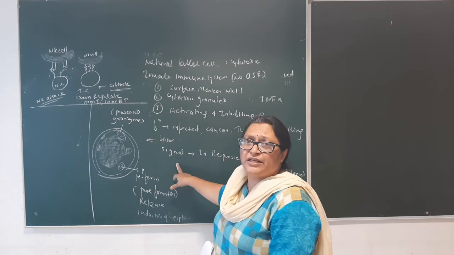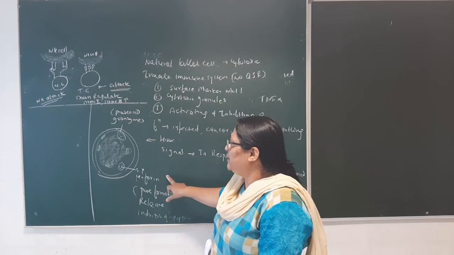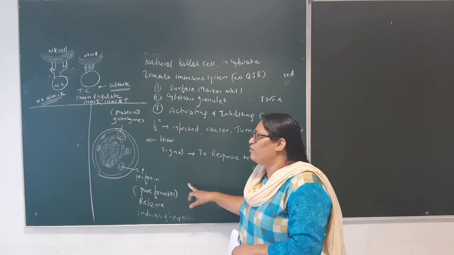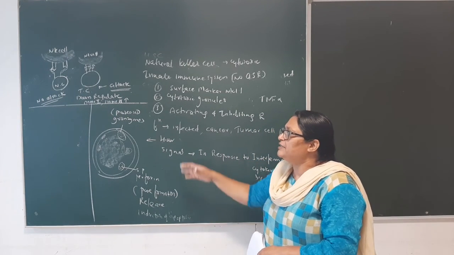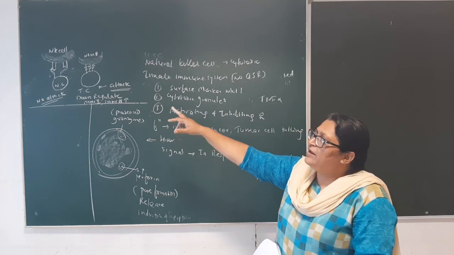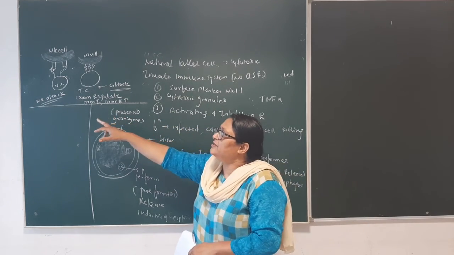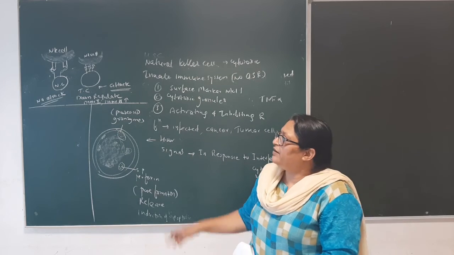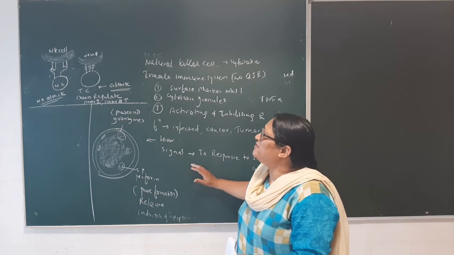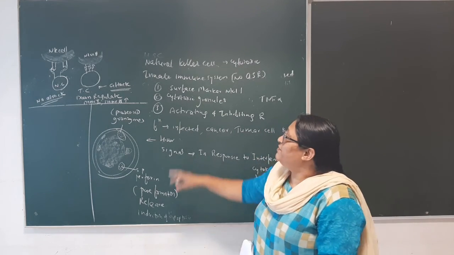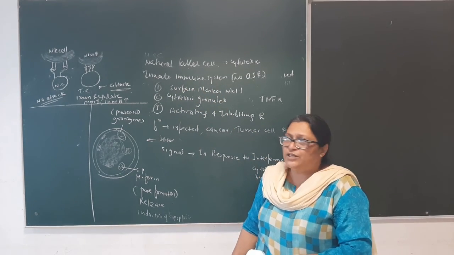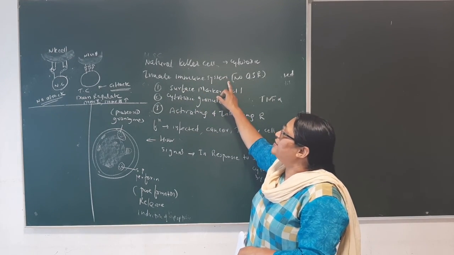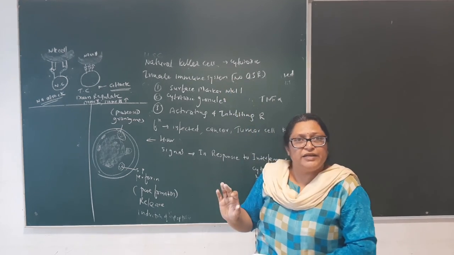In this way, the natural killer cell works using its special proteins, pore-forming proteins and granzymes, and recognizes which cell is normal and which is abnormal. In this way, the natural killer cells in the innate immune system work. Do you understand? So this is about the natural killer cell.